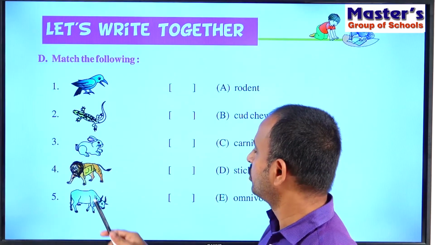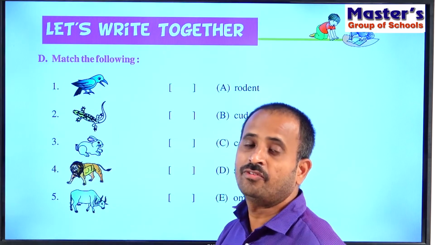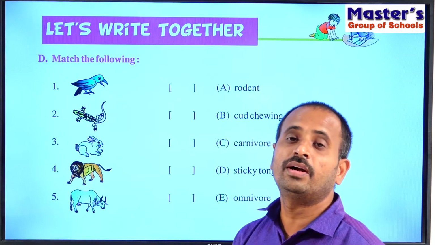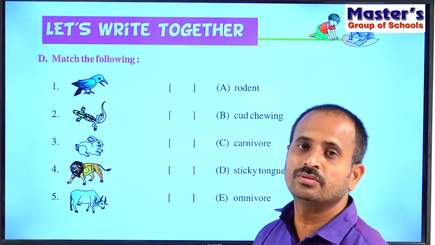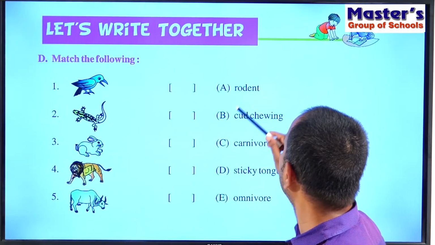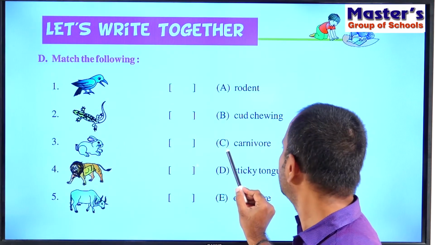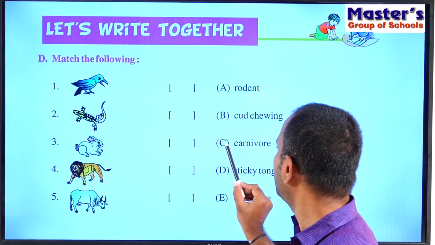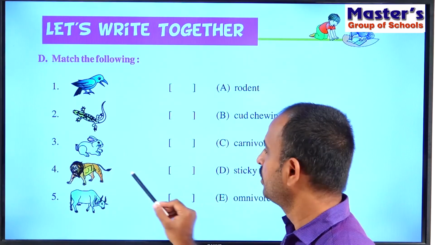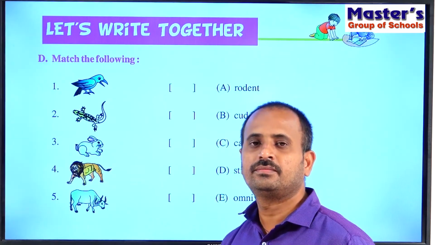So children, see the fourth one. That is, what is this? Lion. So what is the lion and what type does it belong to? So what type of animals does this lion belong to? So lion is a carnivorous animal. So where is the carnivore here on the right side? So that is option C. So option C is the carnivore. So write option C in the bracket before the lion. So write C in the fourth bracket.